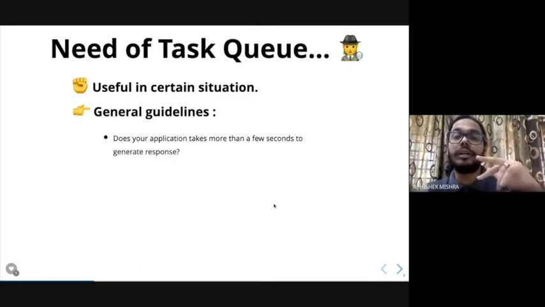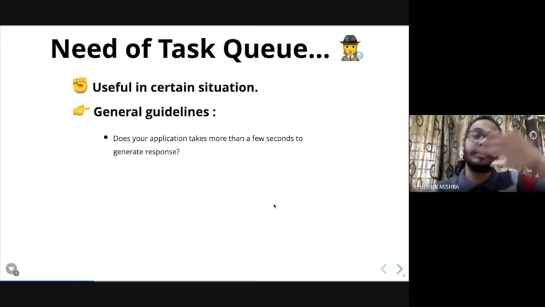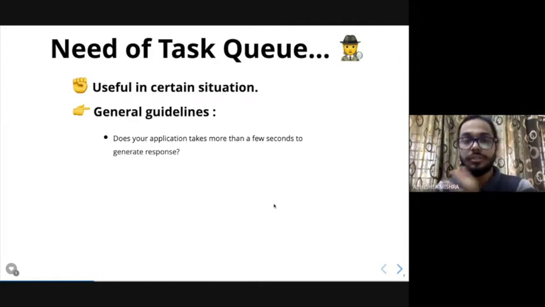At that time you might do an asynchronous API call, either with jQuery or something like that. But if it is an API, that is fine. Either you store the data in a database model and then fetch it from there, instead of waiting for the API response. Because unless you get the data on the template, your template will not render. So it's a dependency, and your template will take a long time unless the particular code has been executed. So this is one example. Of course, you can use Ajax, but I will tell you why you should not use Ajax in this specific scenario.